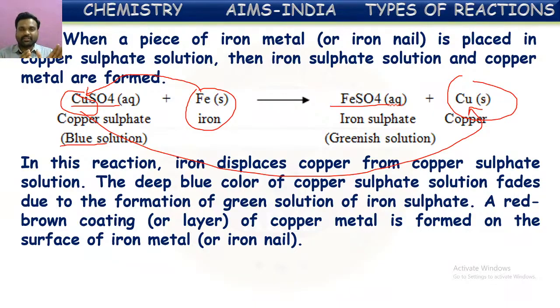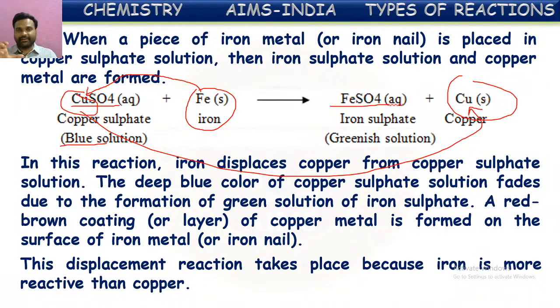So what is happening here? Blue colored copper sulfate solution is turning into green color because of the formation of iron sulfate. Iron sulfate is green in color. So here what is happening? A more reactive metal, iron, is displacing the less reactive copper metal. So this displacement reaction takes place because iron is more reactive than copper.